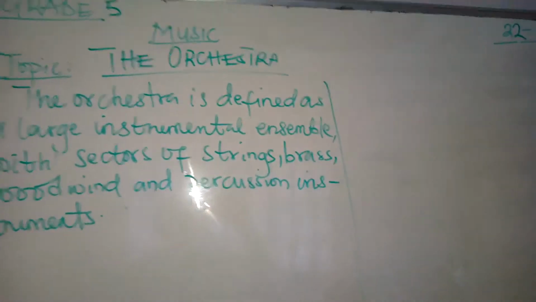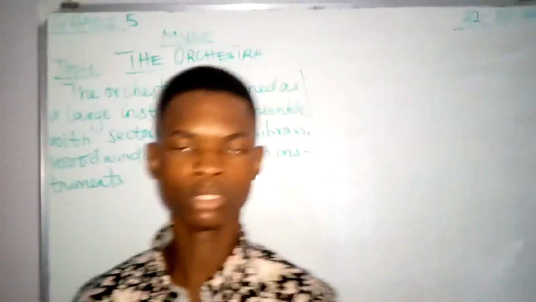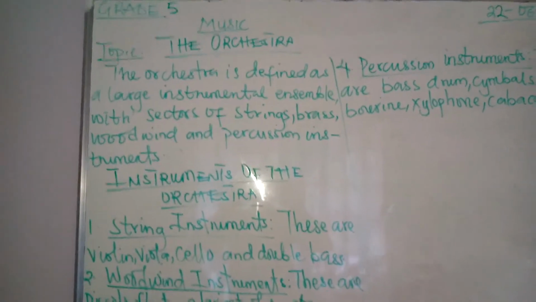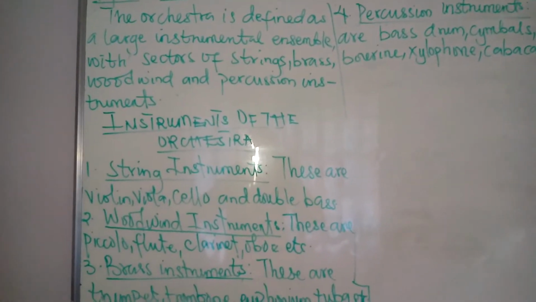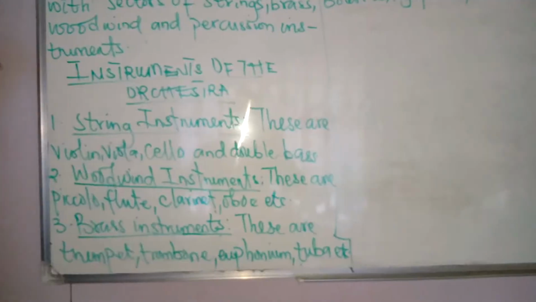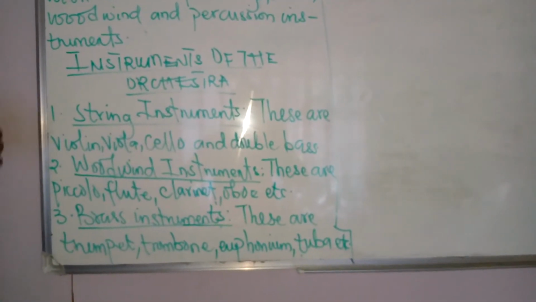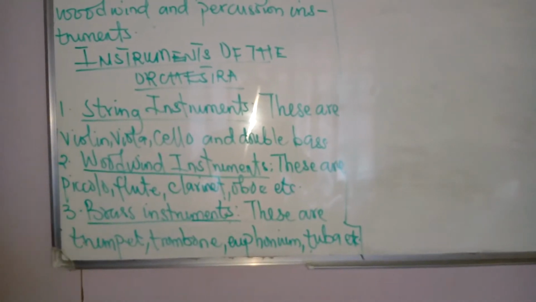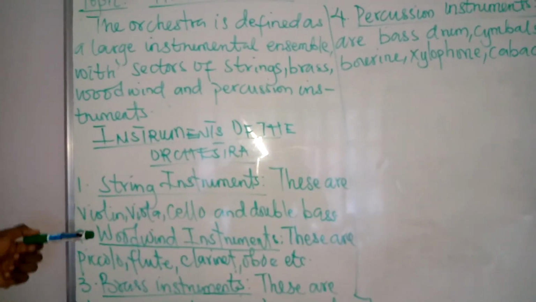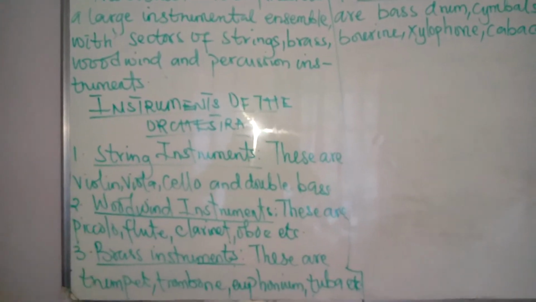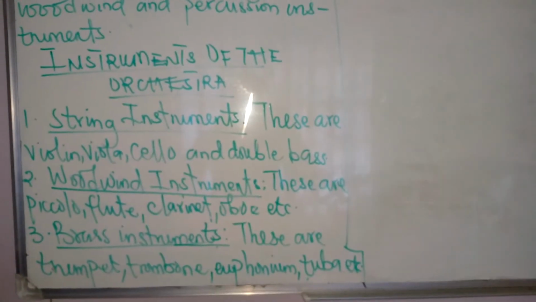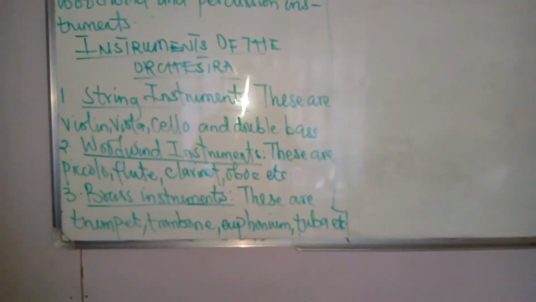Okay, so we'll take the next part, which is the instruments of the orchestra. Remember we talked about their sectors: string, brass, woodwind, and percussion. So at this point we want to know the instruments under these different sectors. We have string instruments. These are the violin, the viola, the cello, and the double bass.